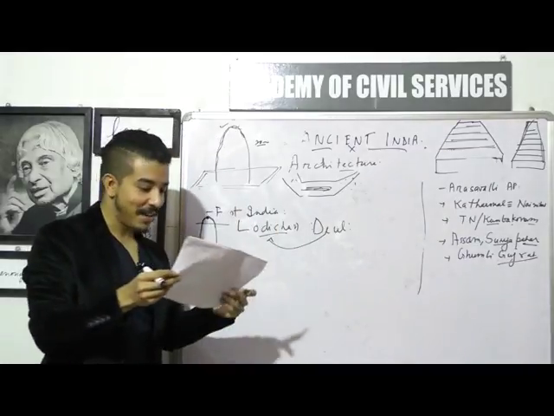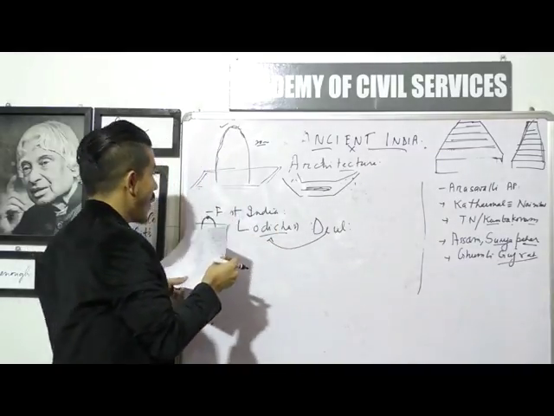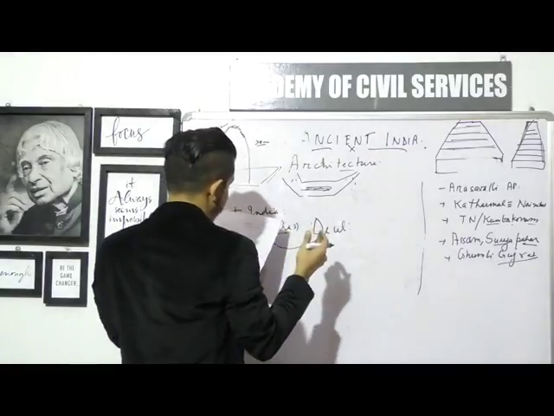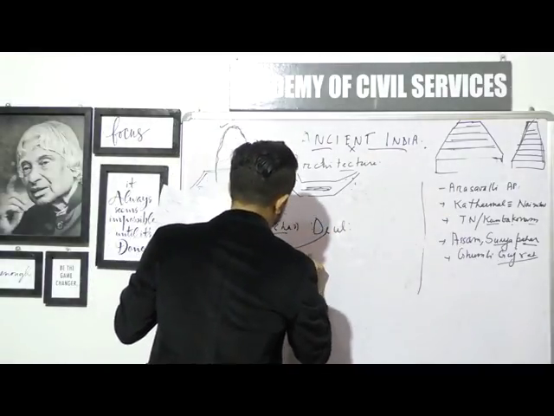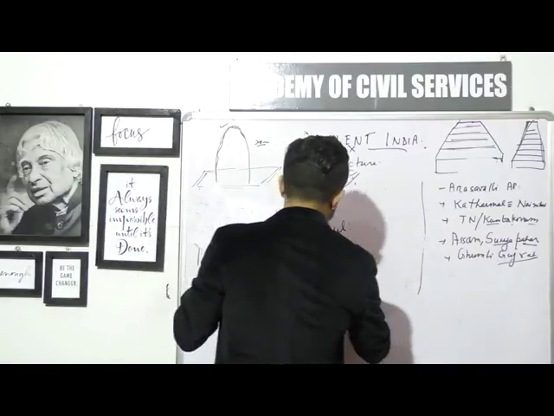Isn't it very interesting? Okay, so what are the temples that we find in Orissa? One is definitely the Sun Temple of Konark. So, Konark Sun Temple.